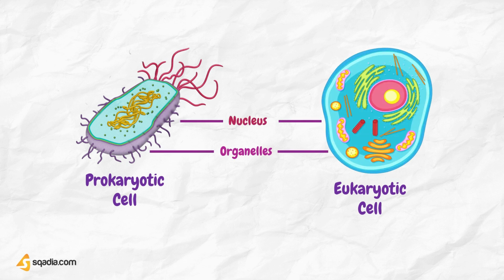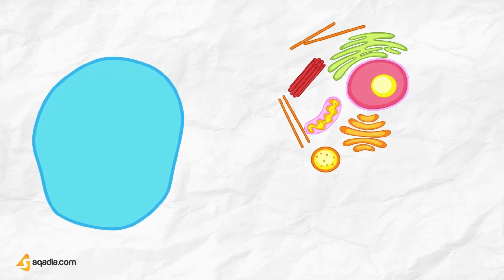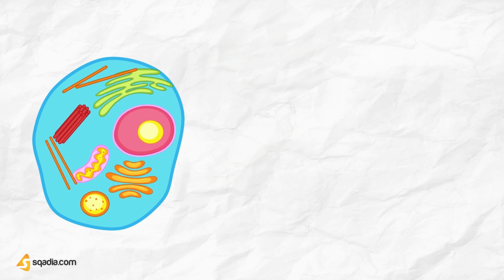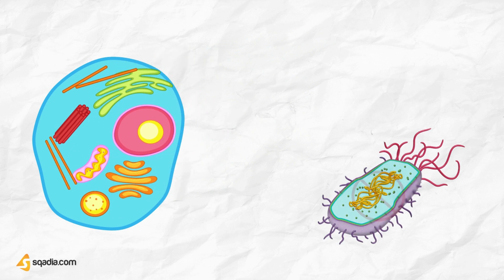So the major difference between the two types of cells is the presence of a nucleus and membrane-bound organelles. Organelles are specialized structures that perform various jobs inside cells. Prokaryotes don't have membrane-bound organelles, whereas eukaryotes do. We will discuss the different organelles in detail at a later stage.